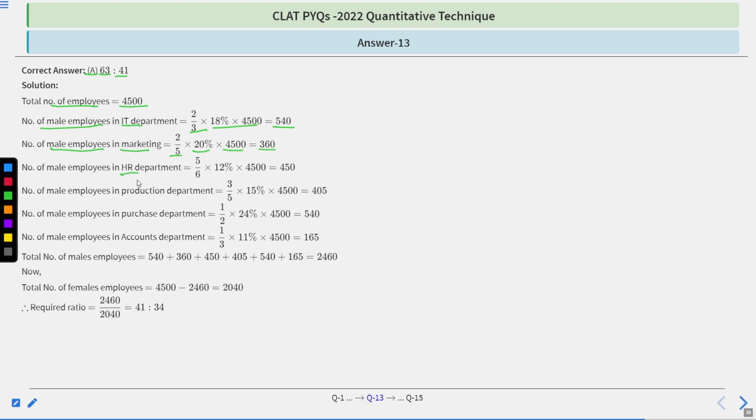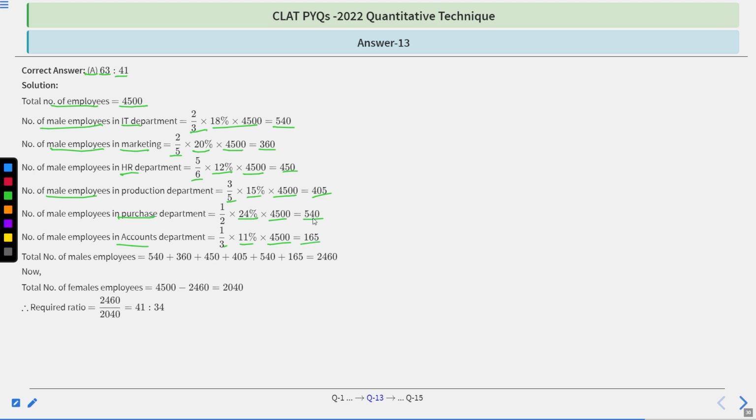In HR department, males: 5/6 times 12% of 4500 means 450. In production department, males: 3/5 times 15% of total workforce means 405. In purchase department, half times 24% of total workforce means 540. In accounts department, 1/3 times 11% of total workforce means 165.